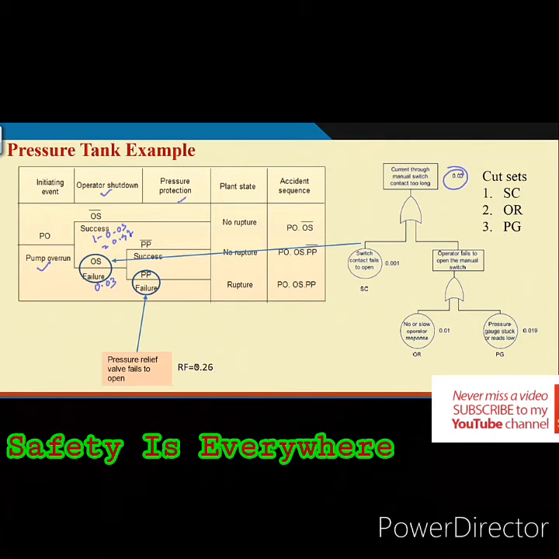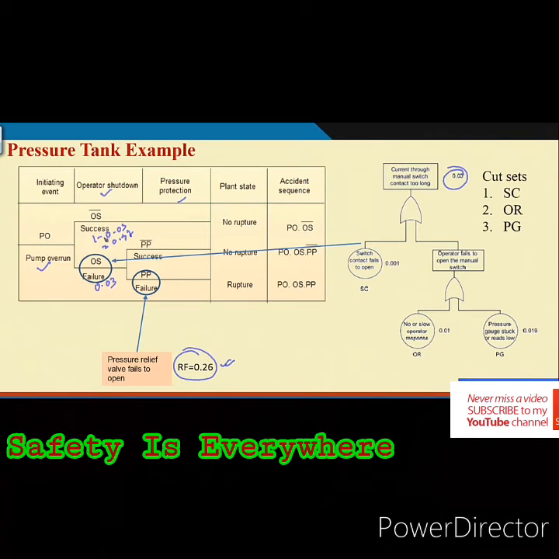So, now the relief valve failure probability, that means fails to open, we consider 0.26. It is a very high value we consider, but it should not be that high. So, what will happen then, the scenarios? There are 3 scenarios. The first scenario is basically pump overrun exists, operator shutdown successful. So, pressure protection, this is not important here.